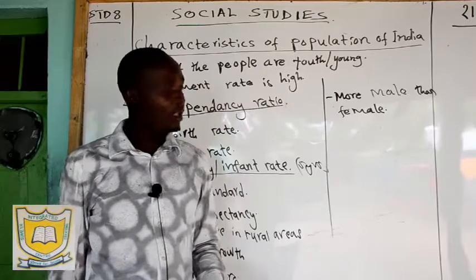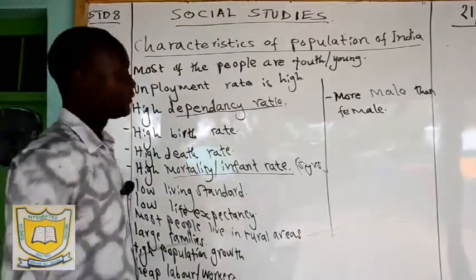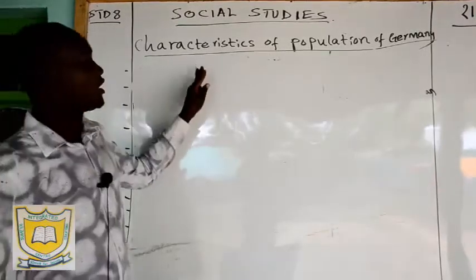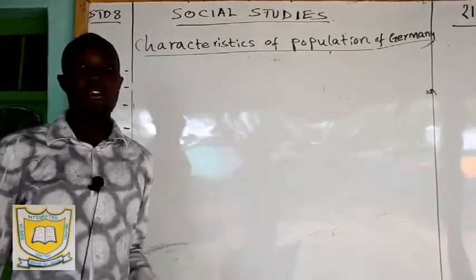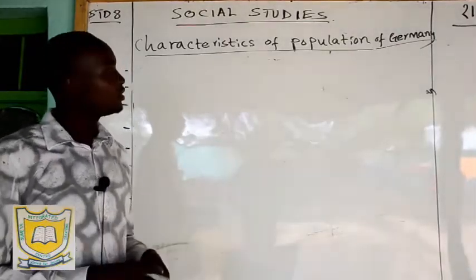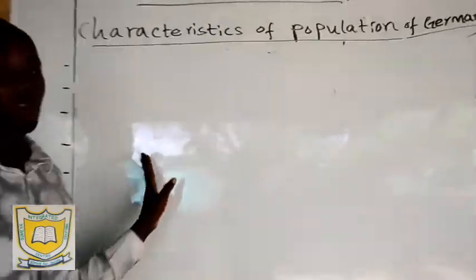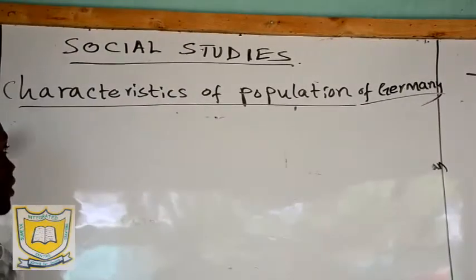So we want to look at the characteristics of the German population. Now, the German population is the opposite of Kenya and India. So most of the things in Germany are opposite to what we have been talking about. So that's what we want to look at.